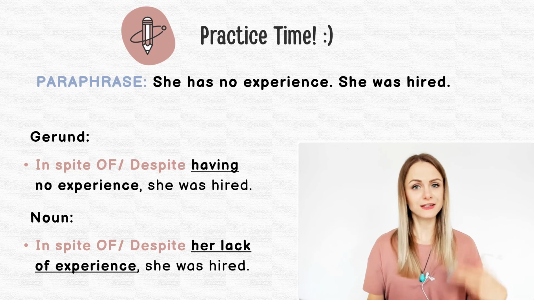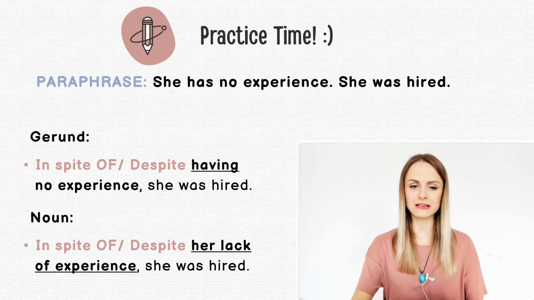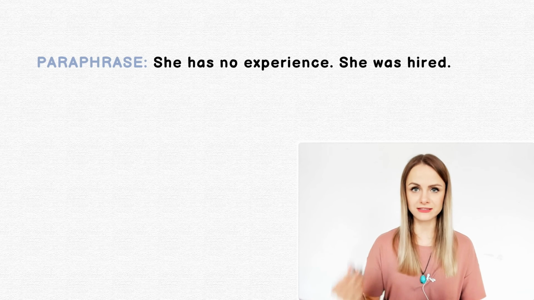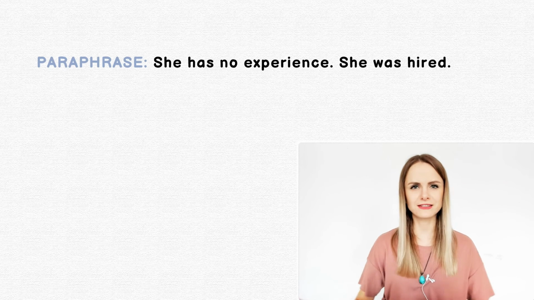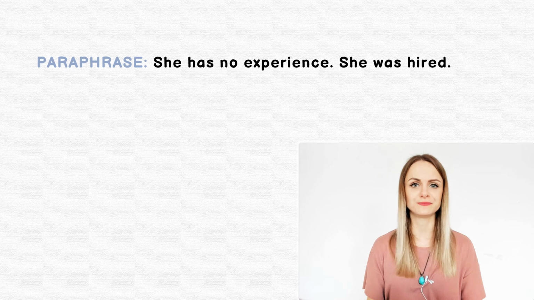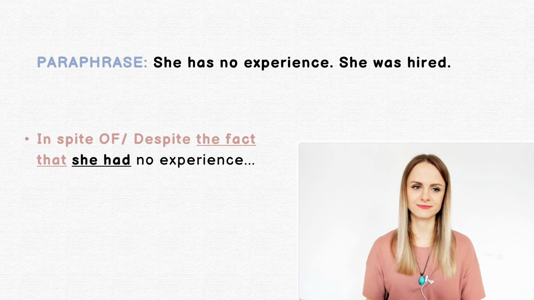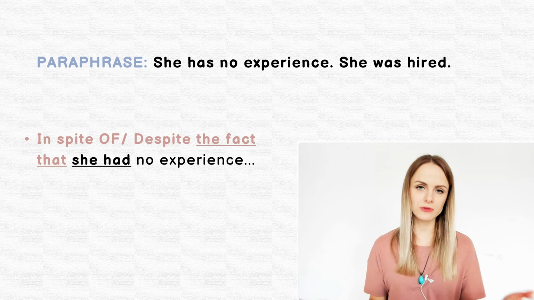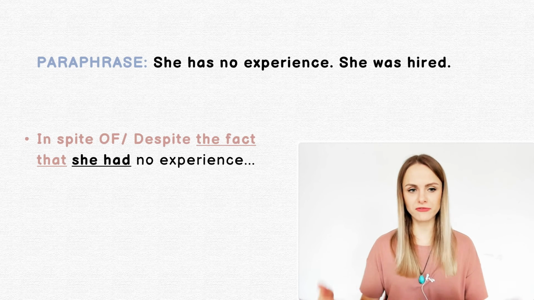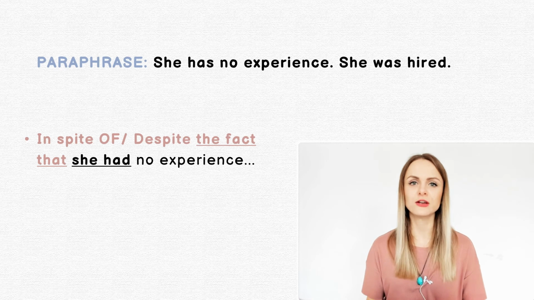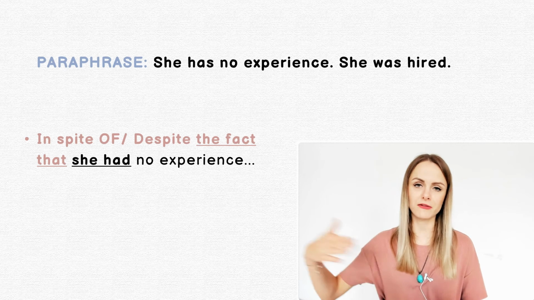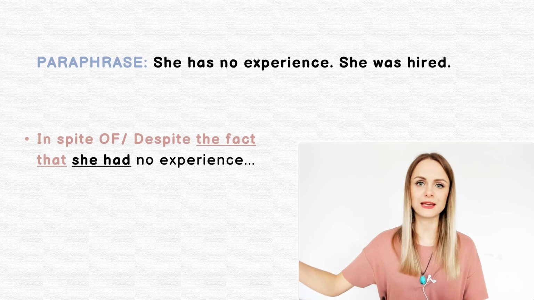Now let's have a look at another way of paraphrasing this sentence. So now I want you to use this in spite of and despite with this the fact that. I guess this one should be quite easy. Stop the video. Okay, let's have a look. In spite of the fact that she had no experience, she was hired. Or despite the fact that she had or has no experience, she was hired. Of course, you can change the order. You can say she was hired despite the fact that she has no experience.